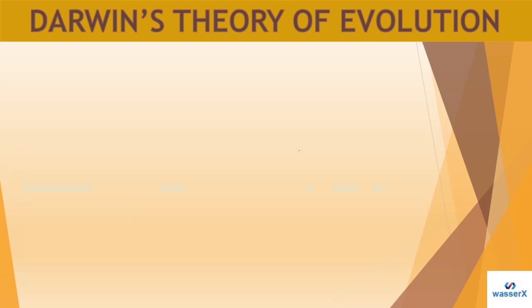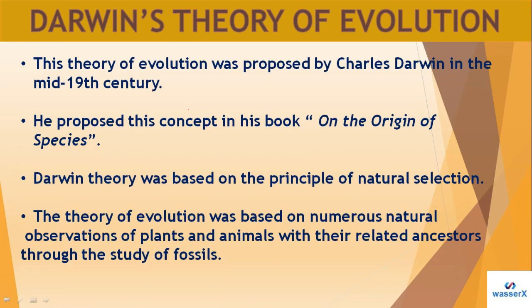We are going to study Darwin's theory of evolution. So what was Darwin's theory of evolution? Here we have the first point: this theory of evolution was proposed by Charles Darwin in the mid 19th century.